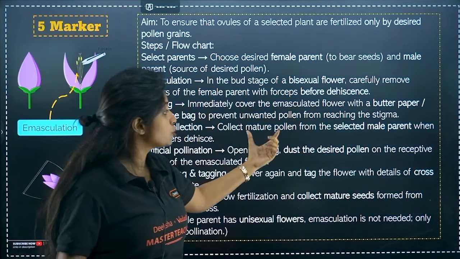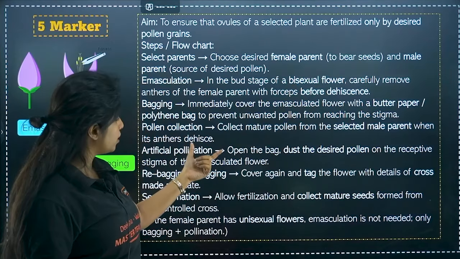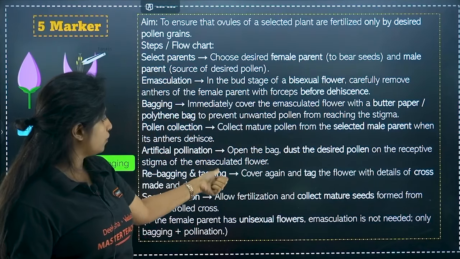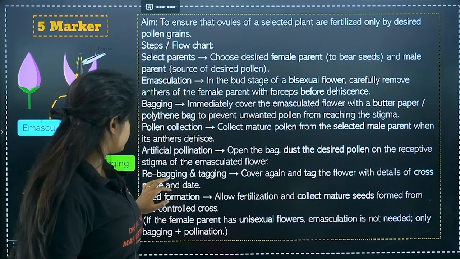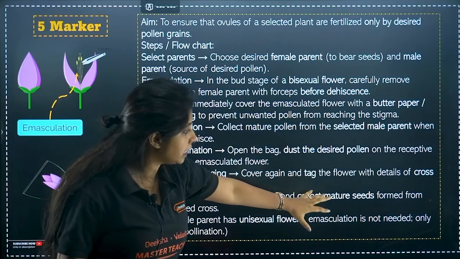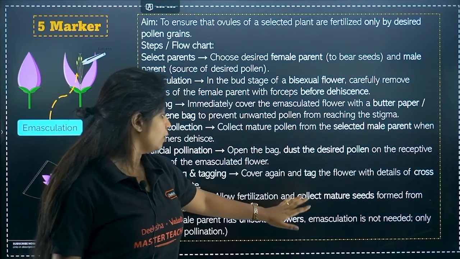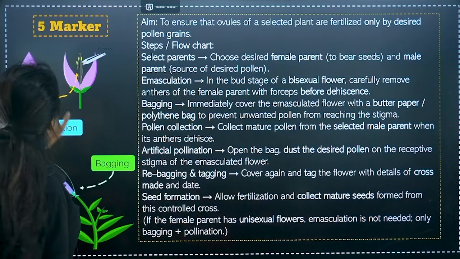Pollen collection. Collect the mature pollen from the selected male partner when they enter the hysis. Artificial pollination. Open the bag, dust the desired pollen grains on the receptive stigma of the emasculated flower. Rebagging and tagging. Cover again and tag the flower with details of classmate and date. Seed formation. Allow fertilization and collect the mature seeds formed. If the female parent has unisexual flowers, emasculation is not needed, as I explained to you earlier.